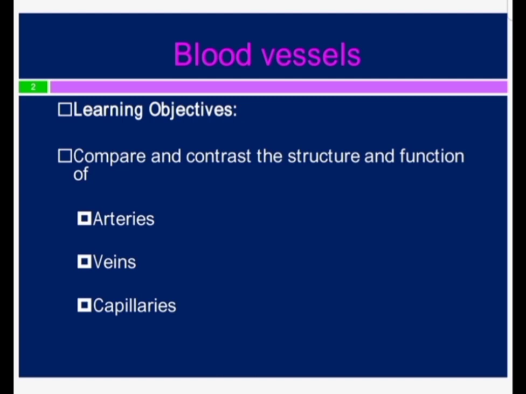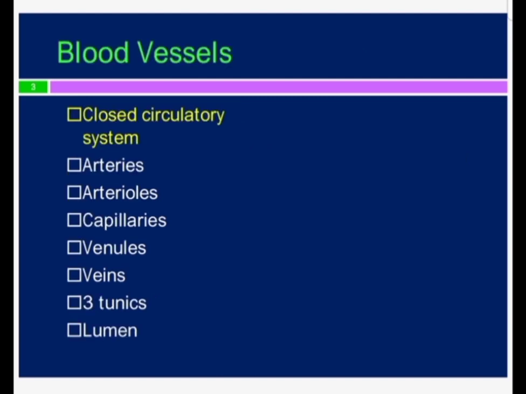There are three layers, which are known as the tunics: the tunica intima, tunica media and tunica adventitia. The outermost layer is called the tunica adventitia. So whether these are arteries or veins or these are the lymphatic channels, all these vessels are made up of these three tunics.